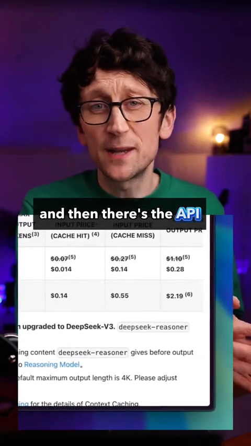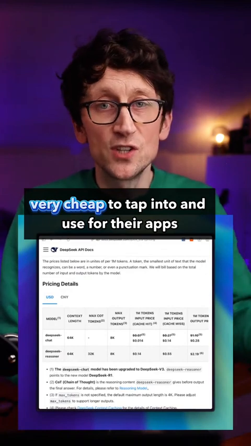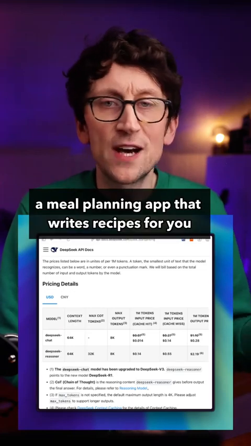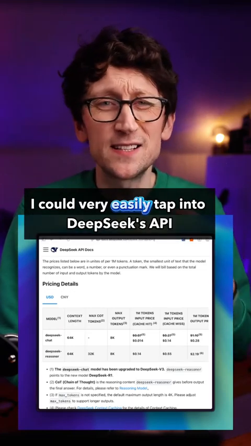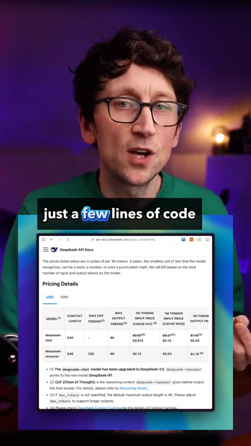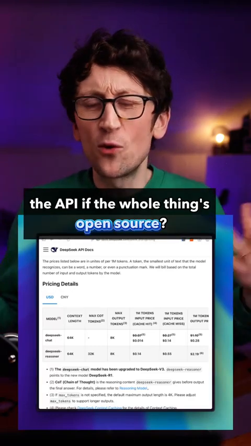And then there's the API, which for developers of apps is very, very cheap to tap into and use for their apps. So let's say I was building a meal planning app that writes recipes for you. I could very easily tap into DeepSeek's API and very cheaply do that, just a few lines of code. Because you might be wondering, why would anyone pay for the API if the whole thing's open source?